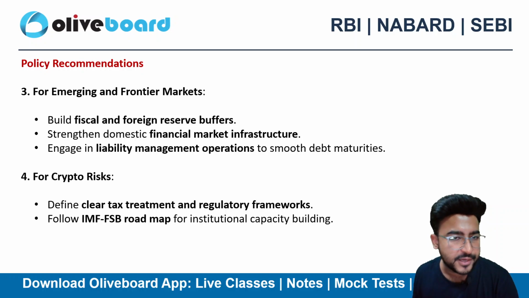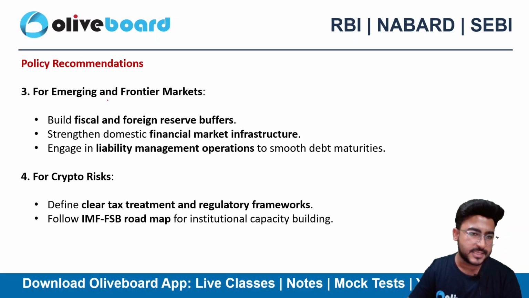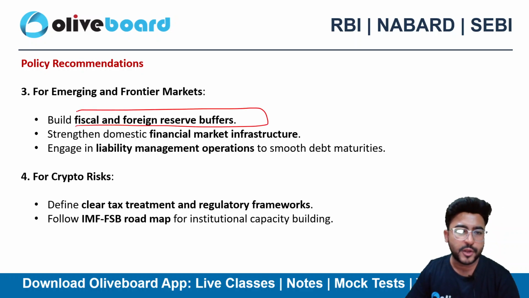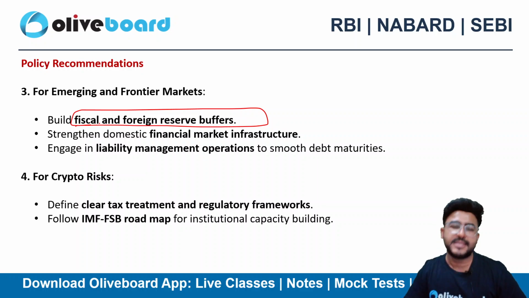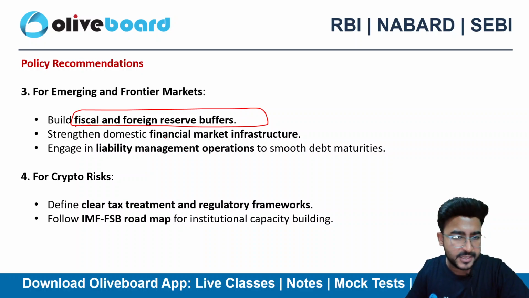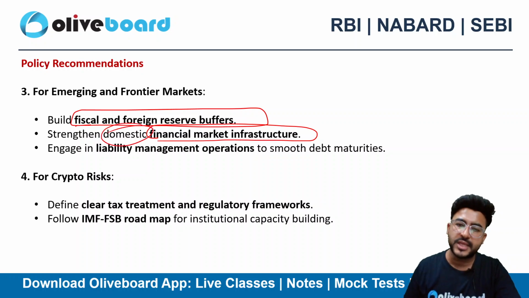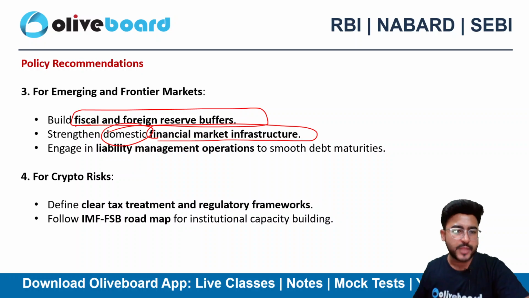For emerging and frontier markets, build a fiscal and foreign reserve buffer. We already discussed that. Build a great amount of foreign reserves. Hold foreign assets in your portfolio to hedge against geopolitical tensions as well, right? Strengthen the domestic financial market infrastructure. You need to strengthen your domestic infrastructure. If you are an emerging economy, definitely you need to do that.